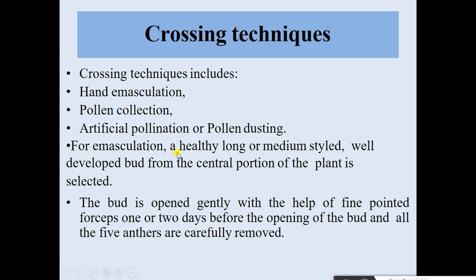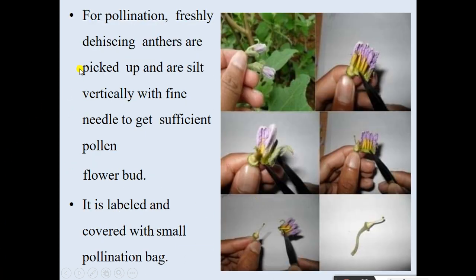For emasculation, a healthy, long or medium style, well-developed bud from the central portion of the plant is selected. The bud is opened gently with the help of fine-pointed forceps 1 or 2 days before the opening of the bud, and all five anthers are carefully removed from the selected flower. For pollination, freshly dehiscent anthers are picked up and split vertically with a fine needle to get sufficient pollen. The flower bud is labeled and covered with a small pollination bag.